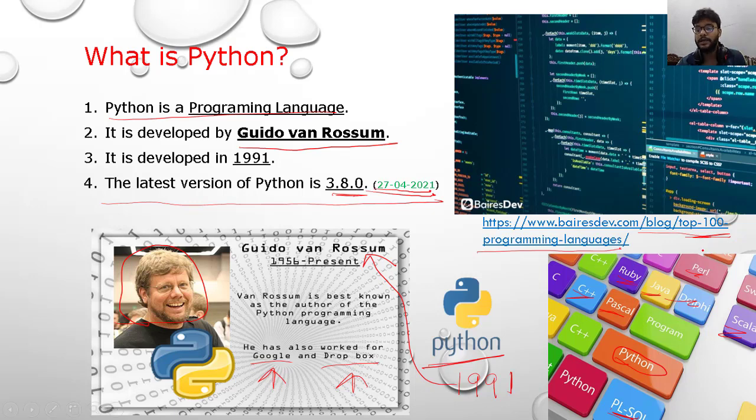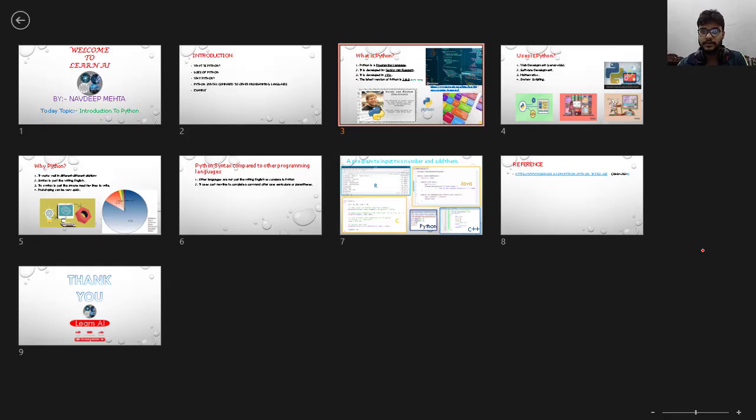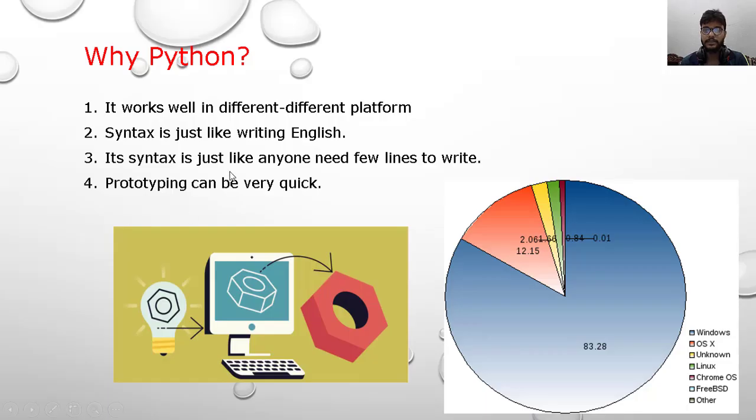But why Python from these 100 languages? What are the features which make it the best programming language in the current situation? So let's see it. Here is our current slide, why Python. Now the first thing you should notice is that it works well on different platforms. Different platforms means here,